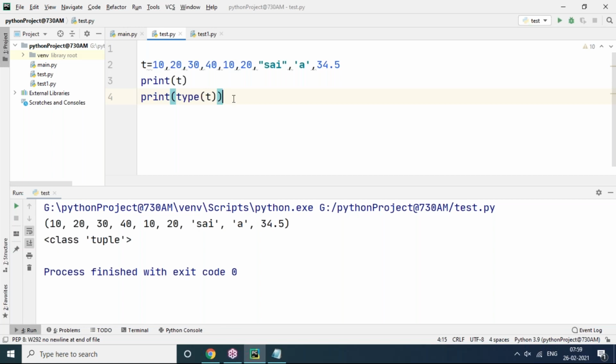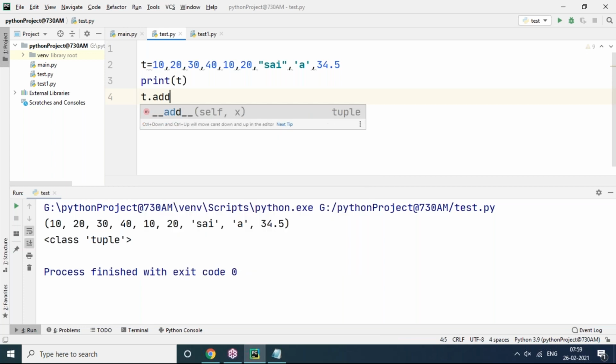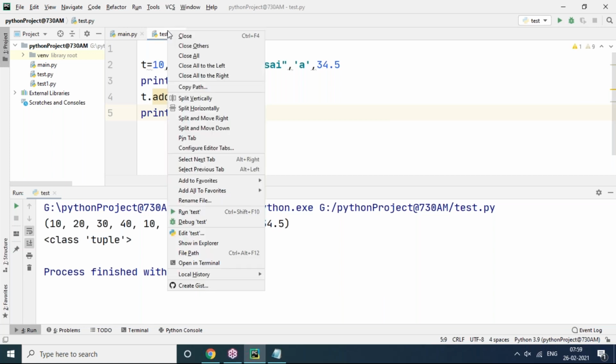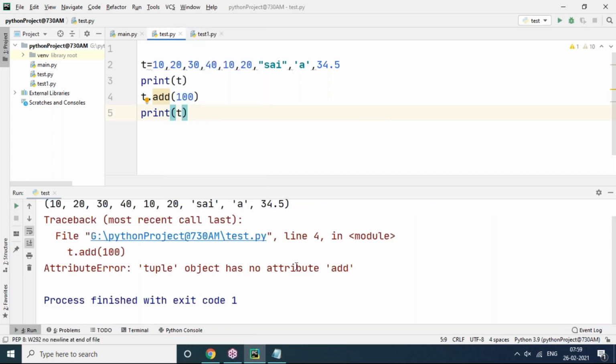Immutable means once we create it, we cannot modify it. For example, if you want to add an item, whenever I try to add 10 or 100, there is an error. It will say, when printing T, there is no attribute called add. So this kind of error will come: tuple object has no attribute add.